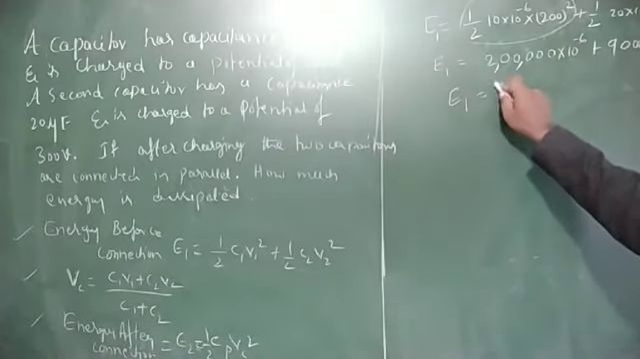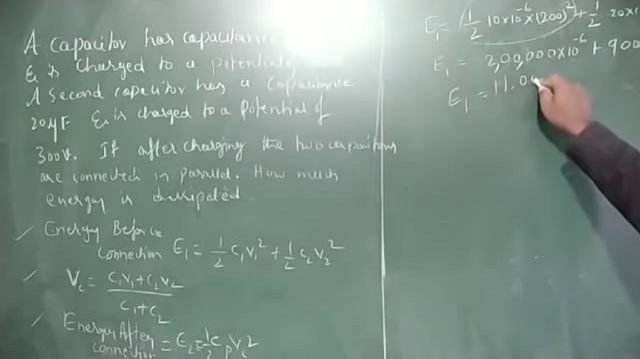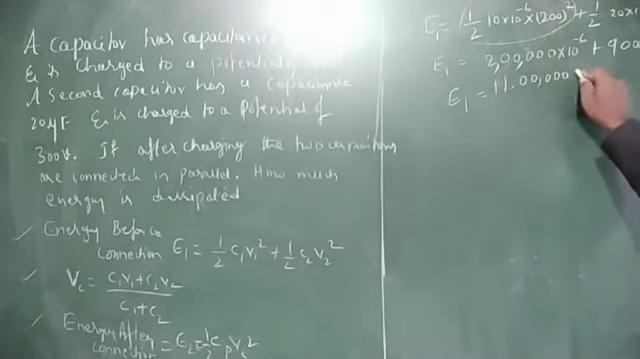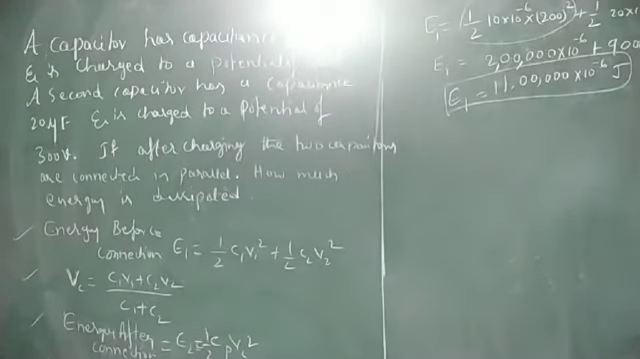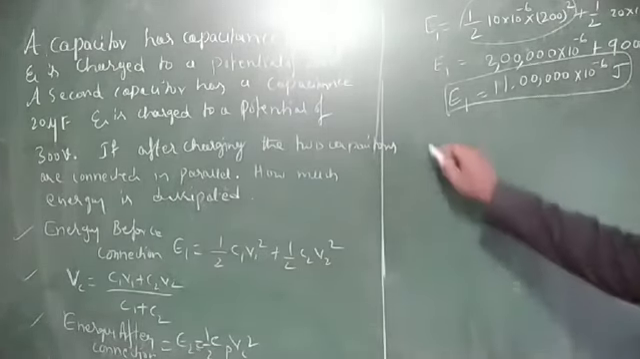Adding these, E1 is equal to 11 lakhs into 10 to the power of minus 6 joule. That is the E1 value. Now calculate the Vc value.